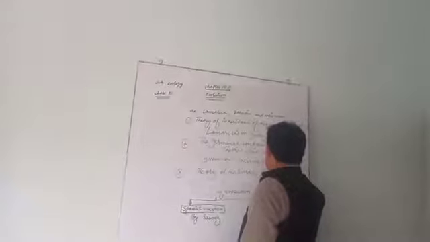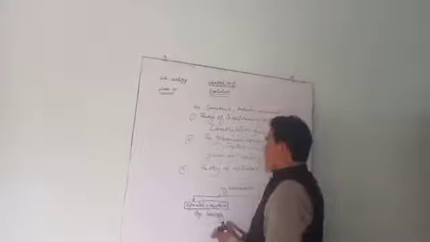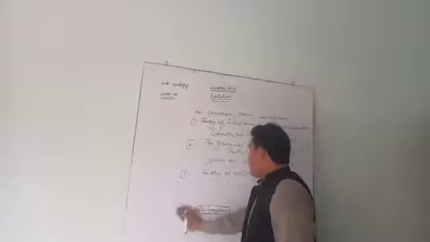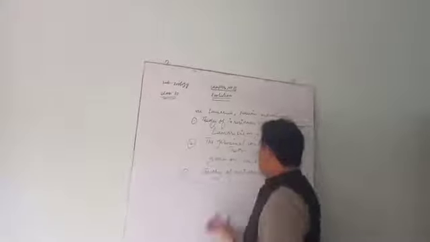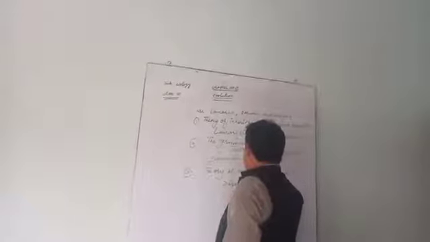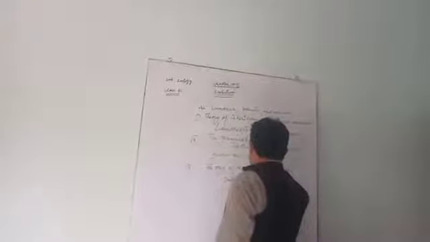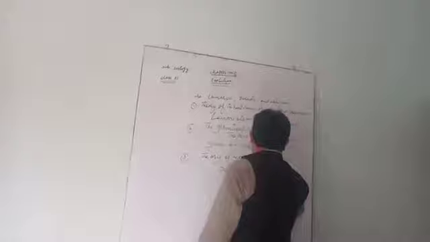It is also called Darwinism, because it was given by Charles Darwin.